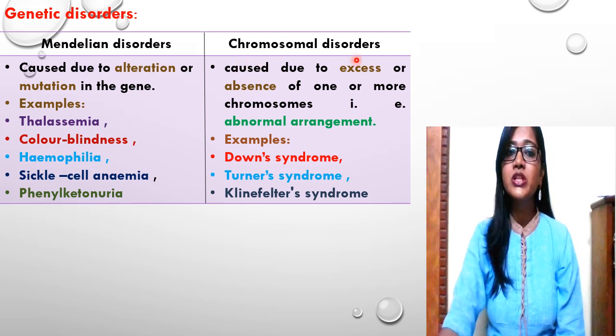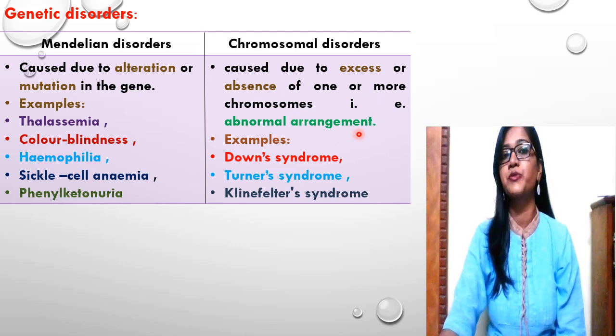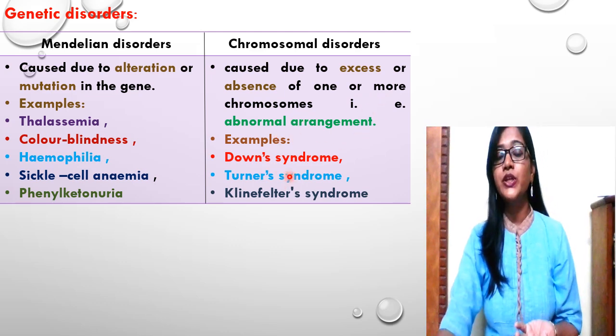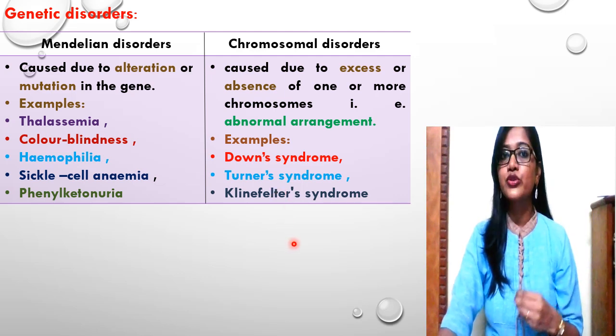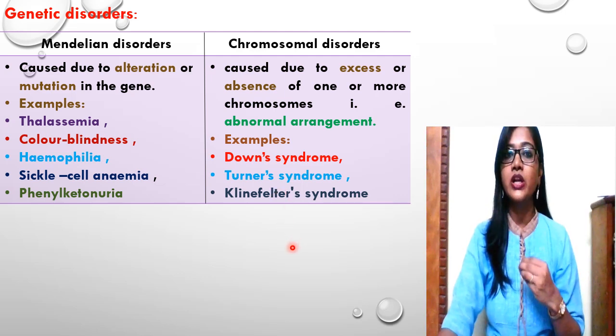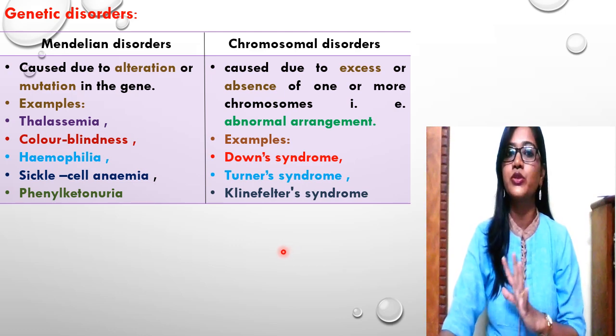Chromosomal disorders are caused due to excess or absence of one or more chromosomes, that is abnormal arrangement of the chromosomes. As we know, in human beings 46 chromosomes are present, that is 23 pairs of chromosomes in normal human beings.